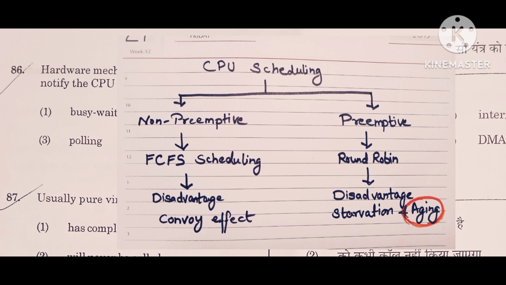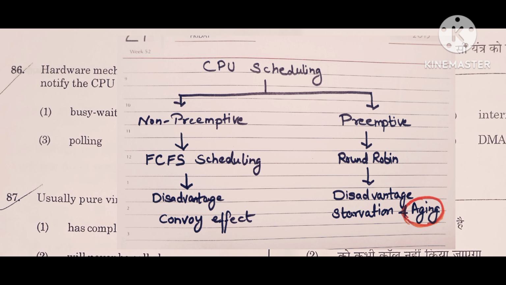Here are a few terms to understand. What is the convoy effect? When a smaller process has to wait for a long time for a bigger process to release the CPU, then this is called the convoy effect.